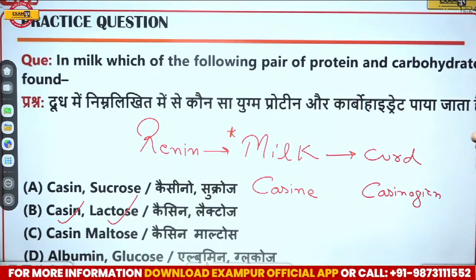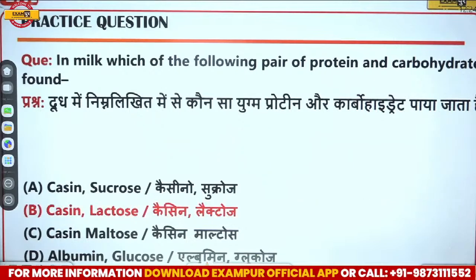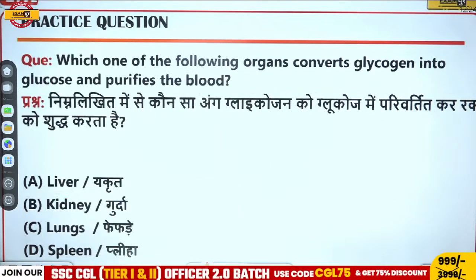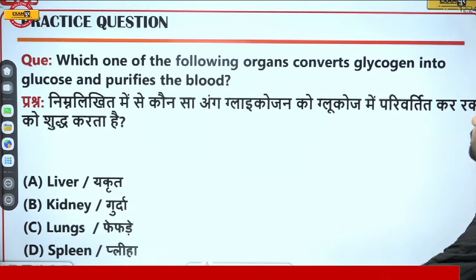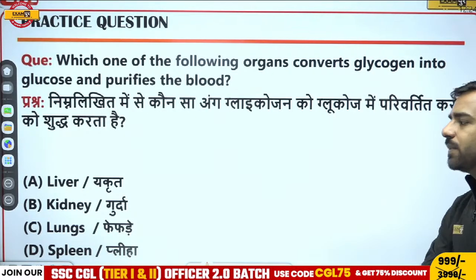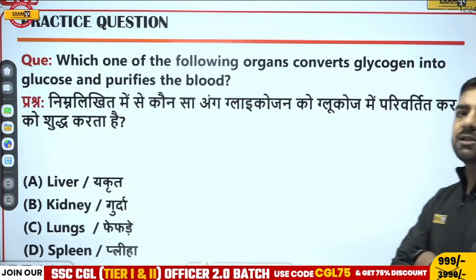Okay, Vipan. Let's move forward with the next question. Next we have, which one of the following organs converts glycogen into glucose and purifies the blood? What do you think? Which one of the following organs converts glycogen into glucose and purifies the blood? So is it liver, kidney, lungs or spleen? What do you think?